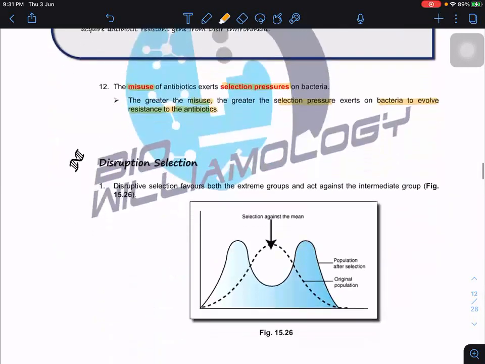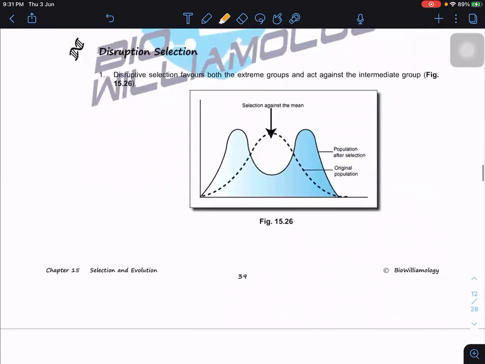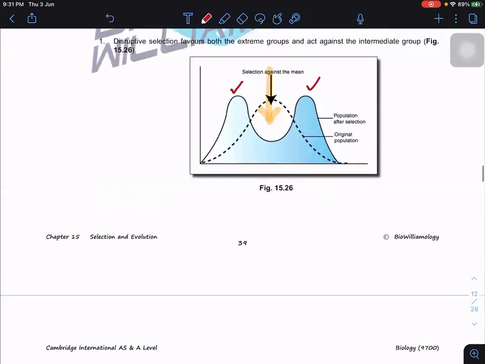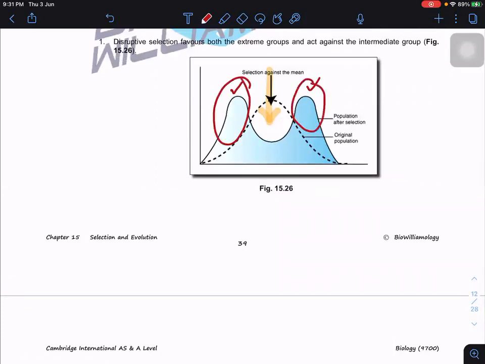Okay, so we continue now with the last type of selection, called disruptive selection. Disruptive selection acts against the intermediate. When it acts against the intermediate, these two ends will increase in number. So the continuity of the normal distribution over a wider range of measurement is disrupted. It forms two smaller groups here. Can you see that? It breaks the continuity.